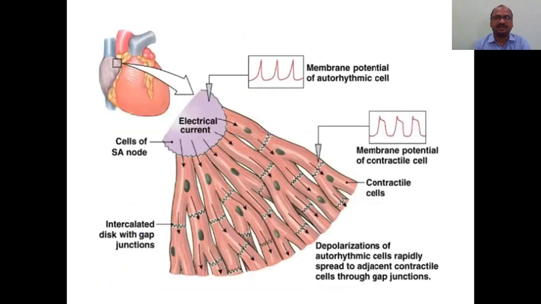See here how the electrical signal is generated at the SA node. See, electrical current is generated and it is conducted. See how it is conducted through the intercalated discs with gap junctions, and all these contractile cells, myocardial cells. It looks like this. The main responsibility of the myocardium is conduction of the current.